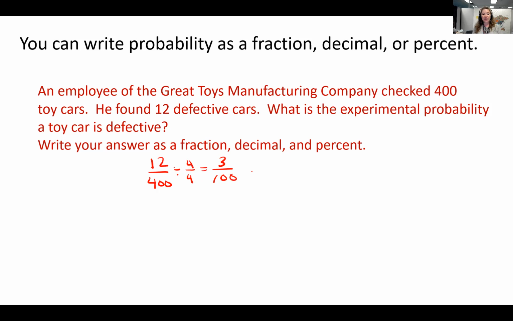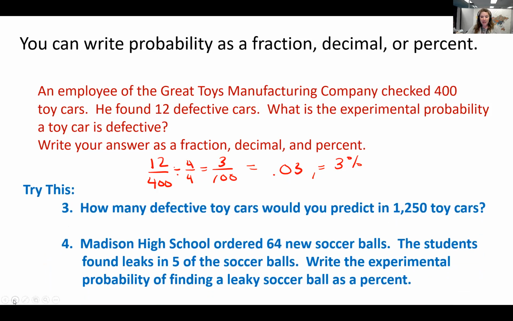So the fraction is 3 out of 100, which is equal to 0.03, not 0.3, that's 30 out of 100. Or we could say that 3% of the cars will be defective. So based on that information, how many defective cars would you predict in 1250 toy cars that have been produced?